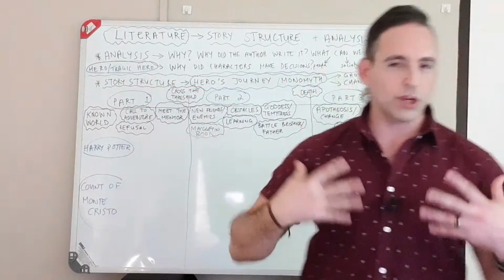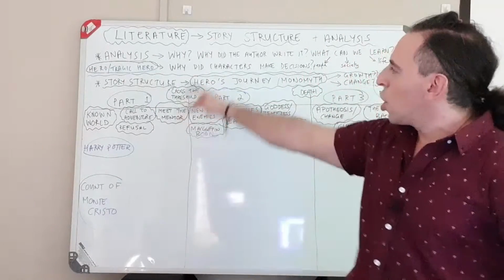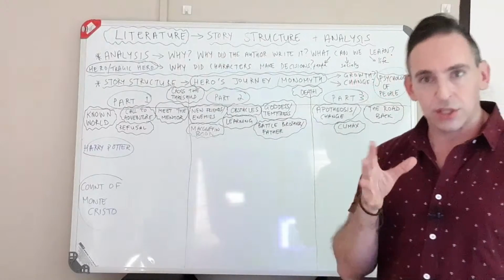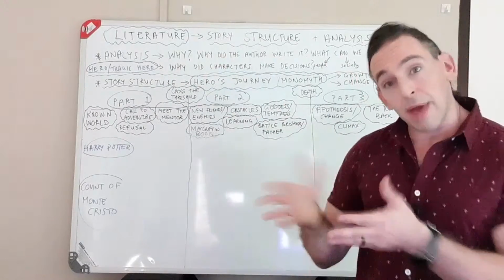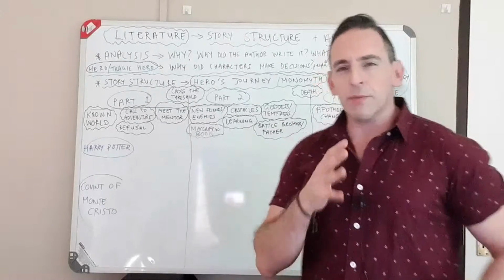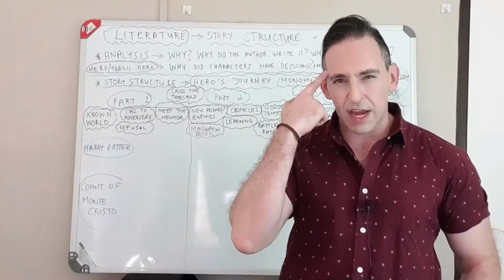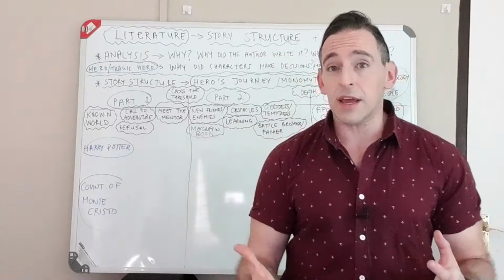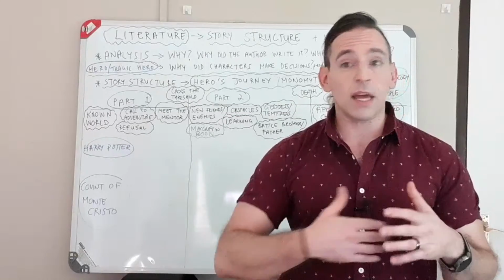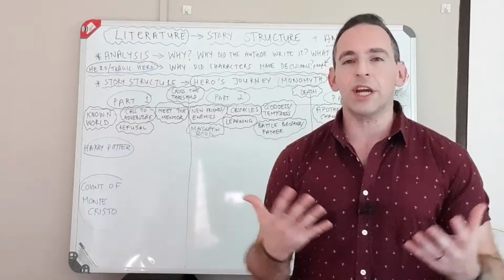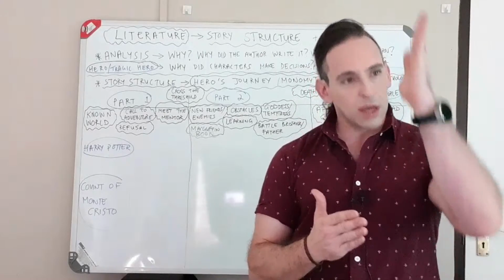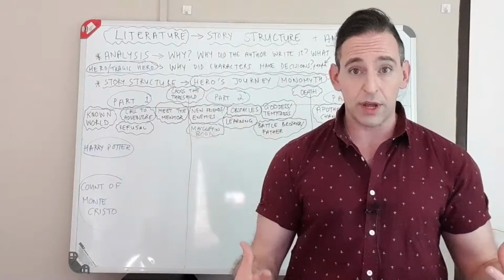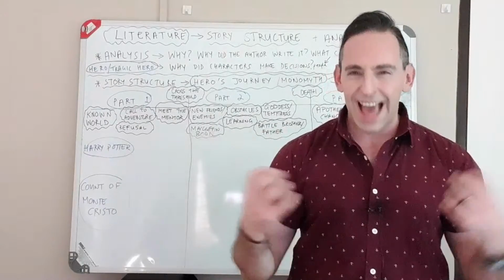So analysis, when we talk about literature analysis, is asking why. Why did the author write this story? Why did the movie maker make this story? That's a very important part of analyzing, of understanding: why is this here? Why does it exist? And the great thing about that is that it can be open to interpretation, which means he might think one thing, you might think another thing, but it's all the same story and it's all what you got out of it.